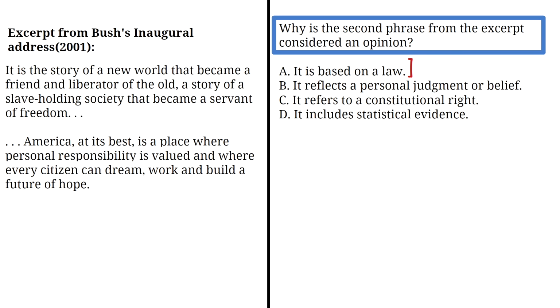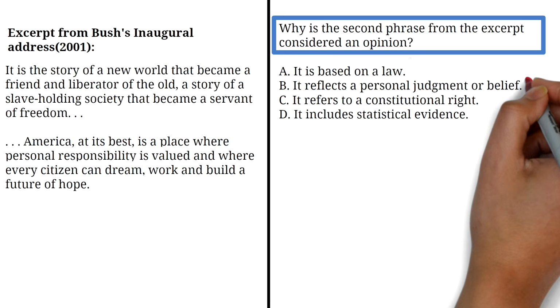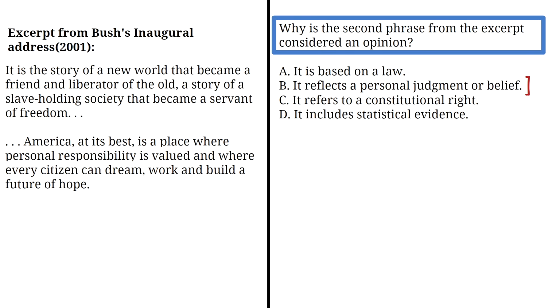It does not mention legislation, court rulings, or anything legally enforceable. Option B says, it reflects a personal judgment or belief. That is correct. This is because the phrase expresses Bush's personal views about America's ideals, not verifiable facts or legal guarantees. It expresses his belief in the values America should uphold, such as responsibility, hope, and opportunity.